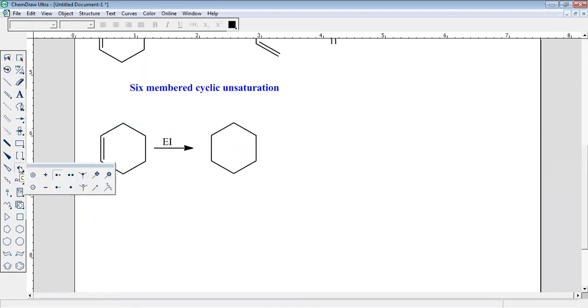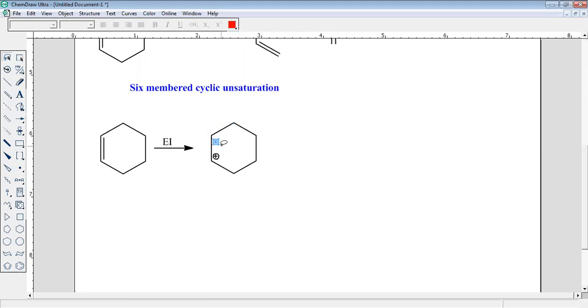This double bond electron undergoes ionization, and there is a formation of a positive charge at one carbon, and another carbon will carry the radical. Yes or no? Yes, this will definitely happen. Why? Because this pi bond consists of two electrons, one electron is lost and another electron remains. We can show this by a positive charge.